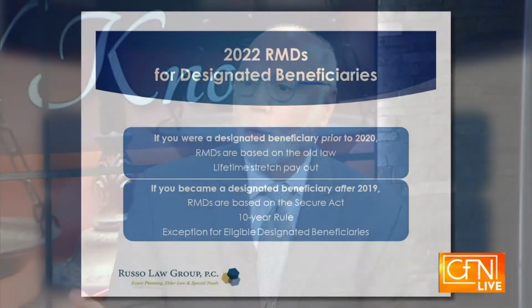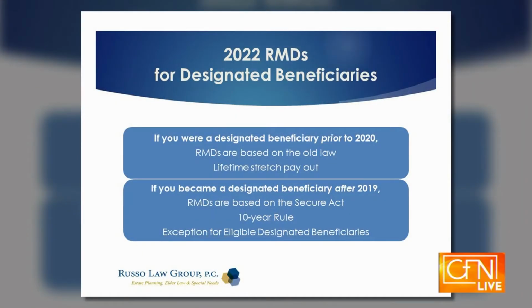Does it also apply to anybody who's a beneficiary of an IRA? Inherited IRAs, yes. Mom had an IRA, she passes away, and she names her child as the beneficiary. The beneficiary is subject to these same rules, and the rules have changed recently. That individual is called a designated beneficiary.